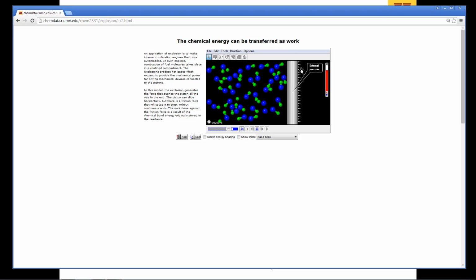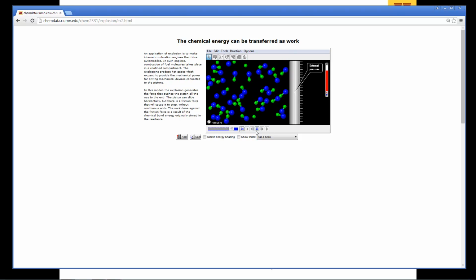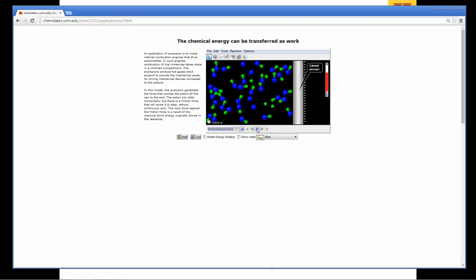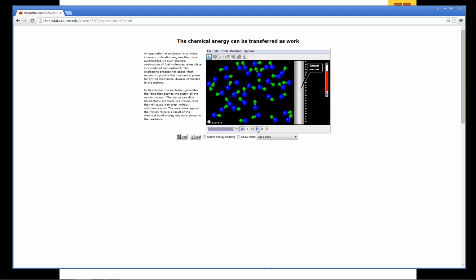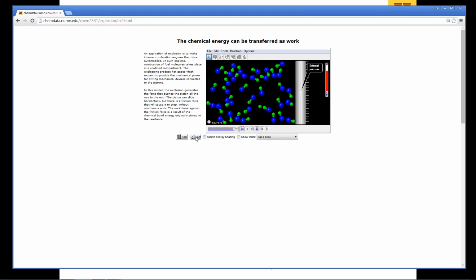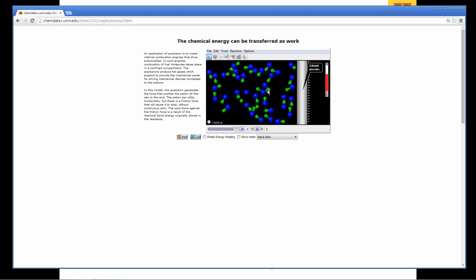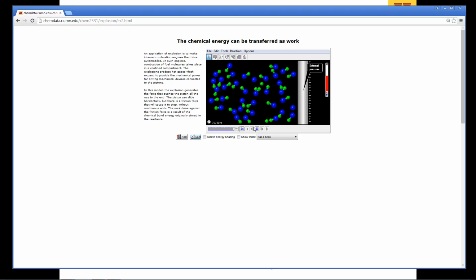You can imagine this could be a piston in an engine that could become work. Okay, so that's what we mean by work, and we could also think of heat. We can cool. If we cool down, notice that the gas is losing also energy.